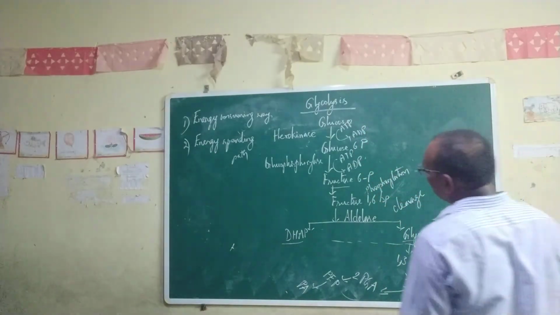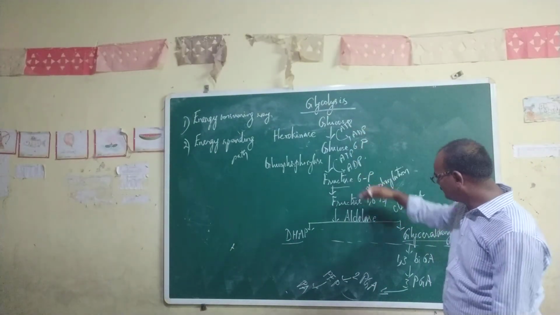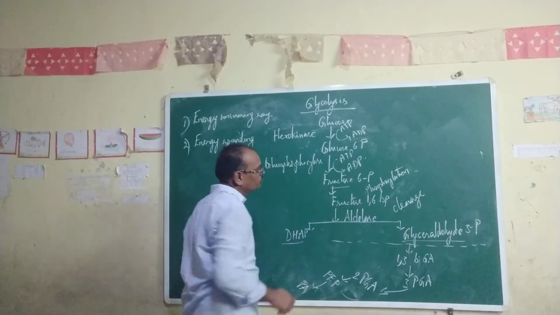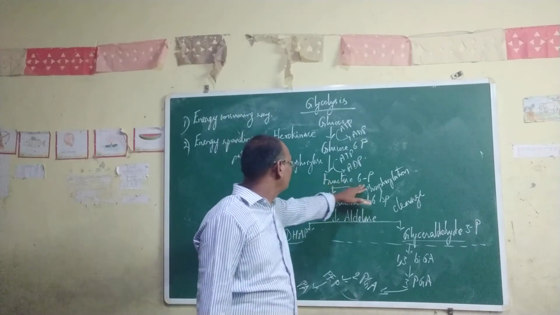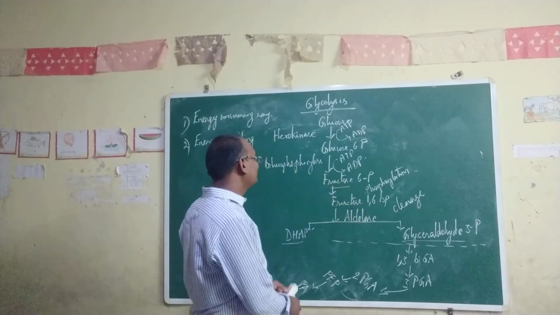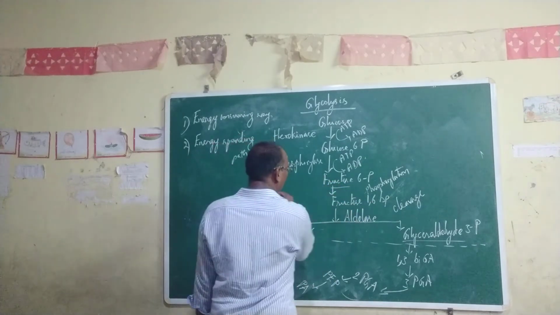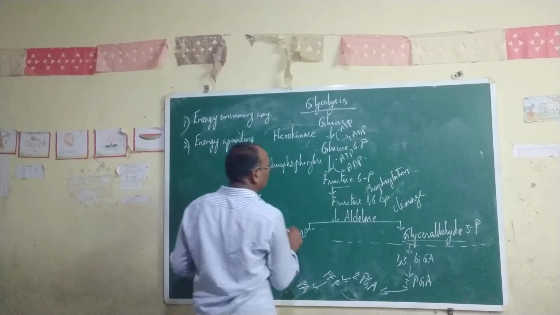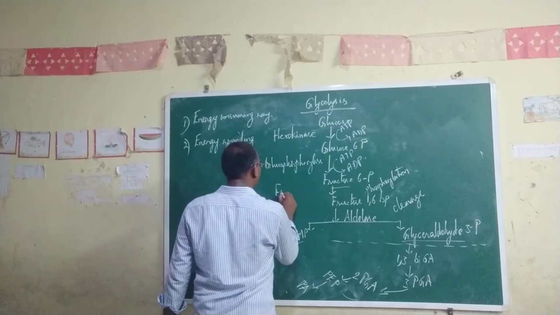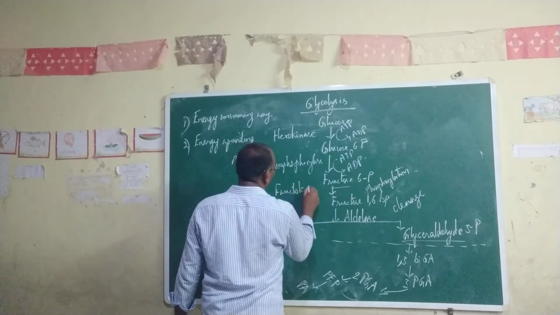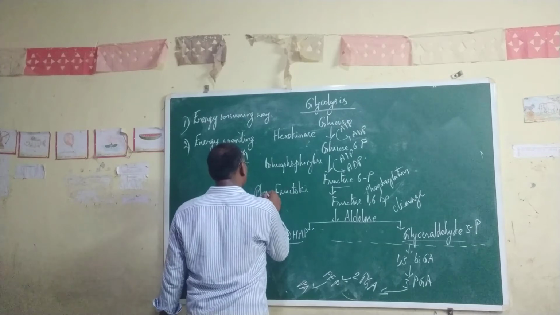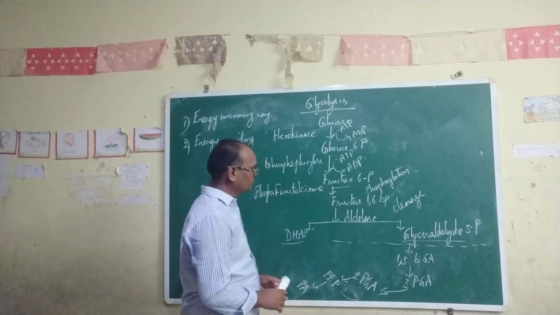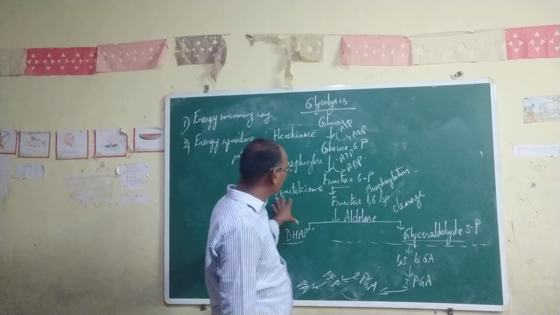Okay, so these are the different steps there, and the enzymes: fructose 6-phosphate will be converted to fructose 1,6-bisphosphate by phosphofructokinase. Phosphofructokinase is the enzyme that acts here, and this is a very important enzyme.